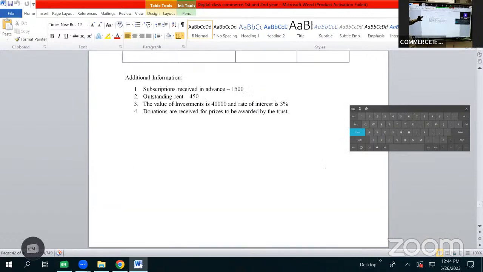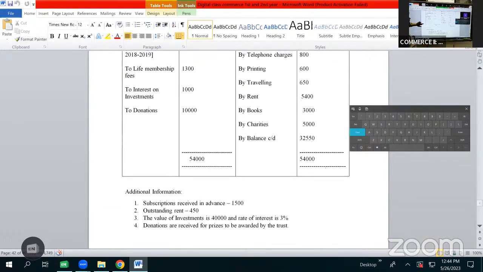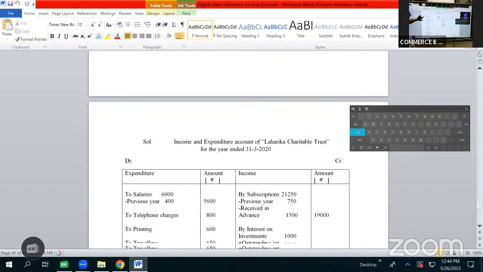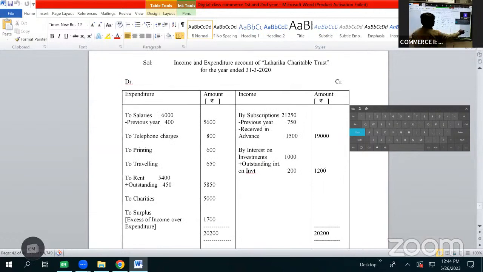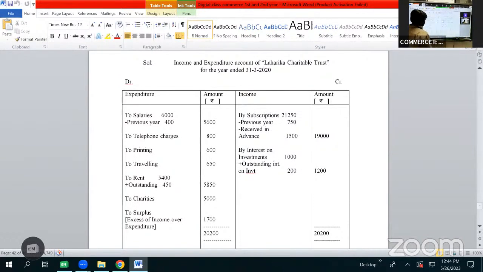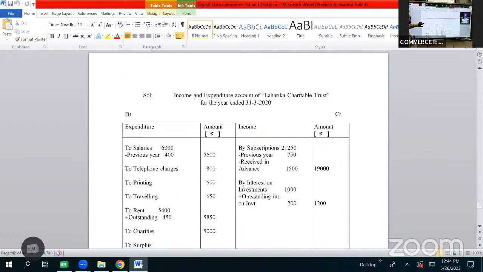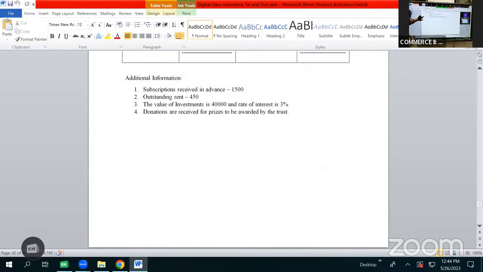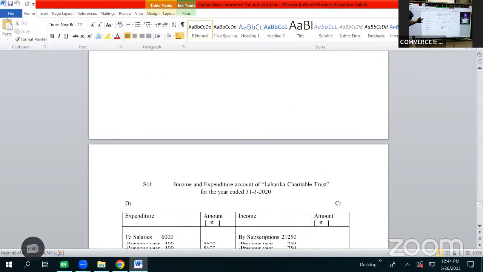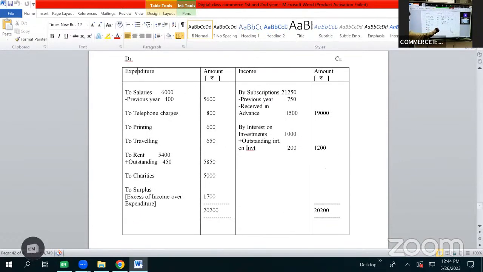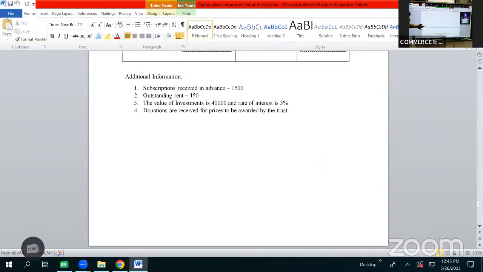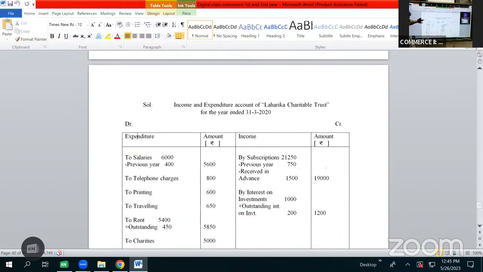Then after traveling expenses we have rent 5,400. We have an adjustment 450 to be added. It will be shown on the expenditure side as to rent 5,400 plus outstanding 450, it becomes 5,850. Then after rent we have charities 5,000, as it is a charitable trust. It is of revenue expenditure to them, which will be shown as to charities 5,000. Then after this we have balance carried down 32,550, which is the closing balance, which will not be shown here as expenditure.